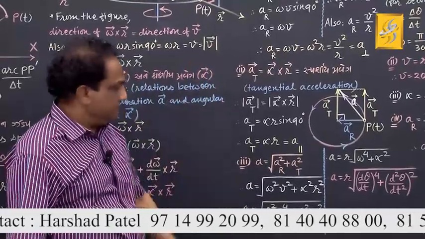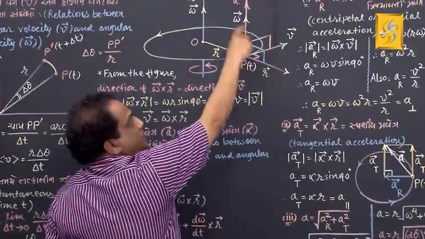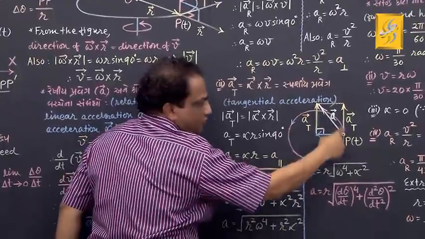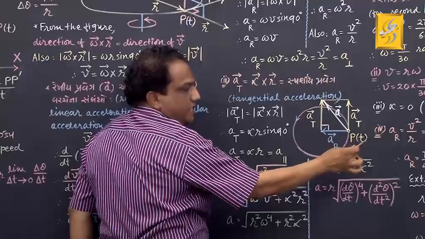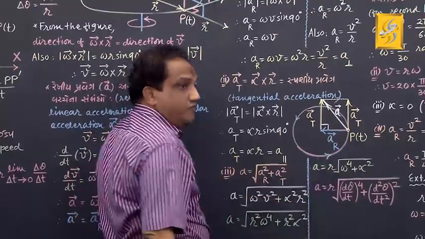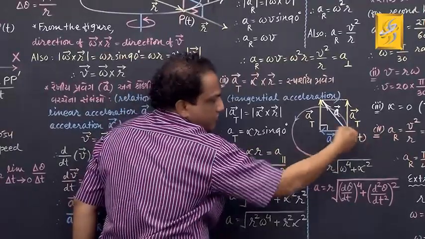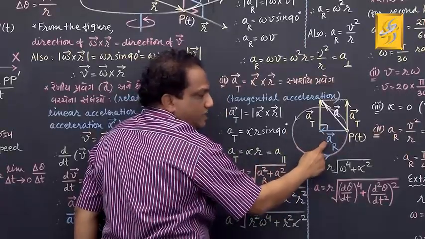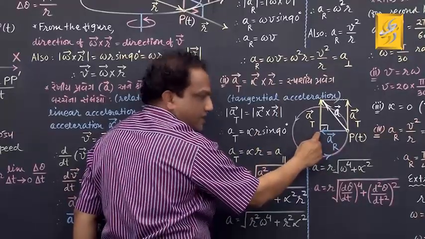Got it? Fine. Now tell me, this representative particle performs circular motion. That circular path I have shown here. And that representative particle comes at point P at time t, and at that time if somebody is asking you what is the direction of radial or centripetal acceleration, it is always pointing towards the center, and that vector I have shown by the symbol vector AR, that is radial or centripetal acceleration which is pointing towards the center.